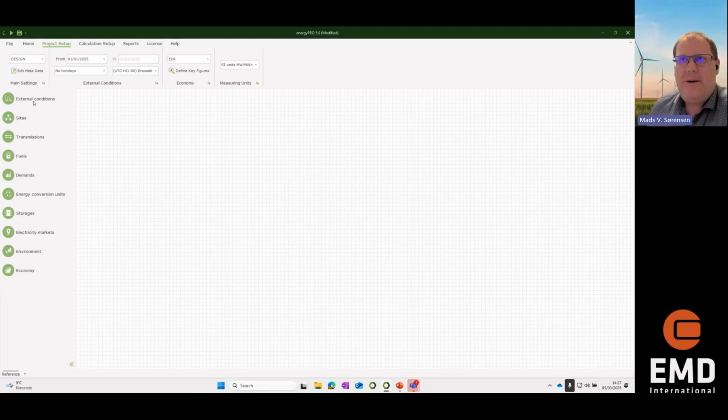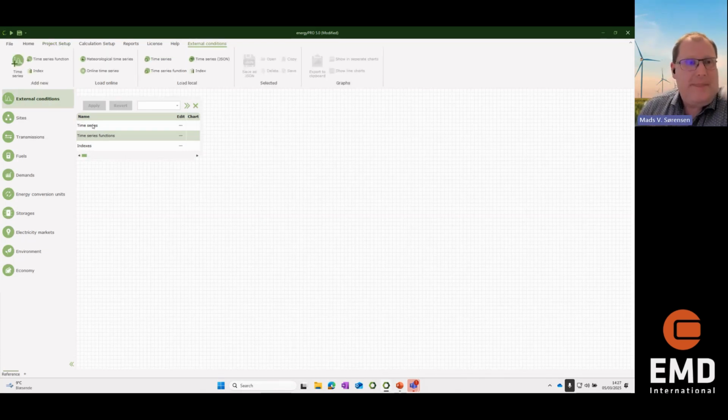And here in the left part, you can see all the different topics we need to cover when running a model. There will be some external conditions, and that will be time series. And this is exactly where we load the data from WindPro. The park result, the time-varying park result, and the time-varying solar PV results, they can be loaded in here and be the basis for the models.